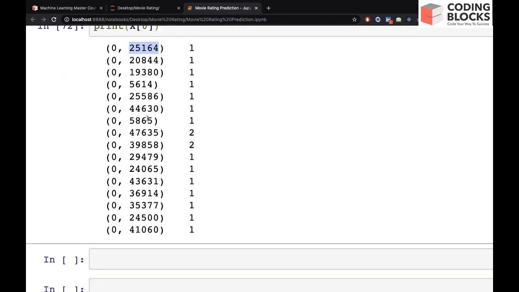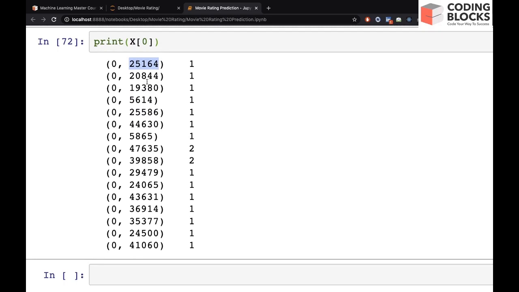Similarly, we have just around 15 to 20 words in this entire row, or you can say the entire review. Otherwise you would have put 0 0 0 0 0 and then at 2516 a 1, and then all 0s again, and at the same index you would put 1. So just for these 15 ones or twos, in this case twos, you would be taking memory for all the 50,000 elements.